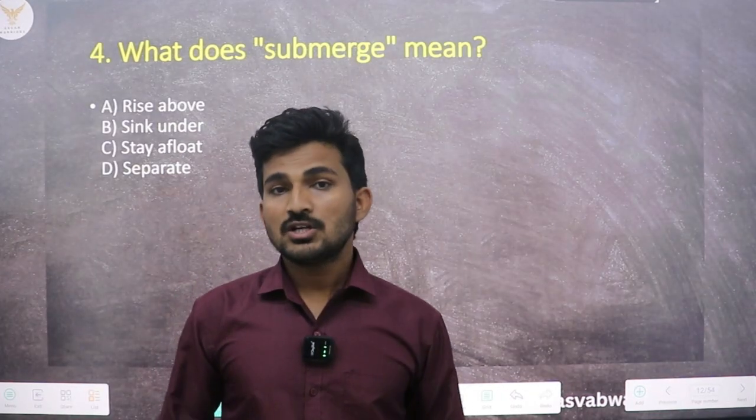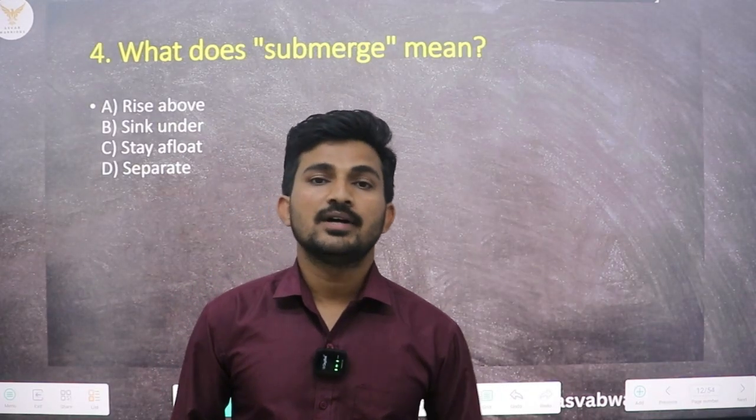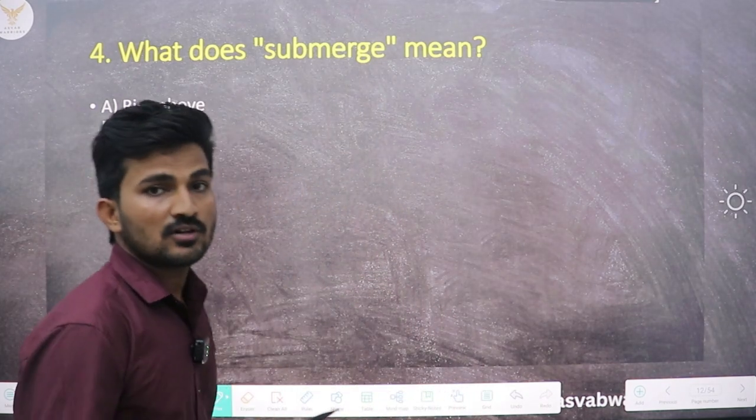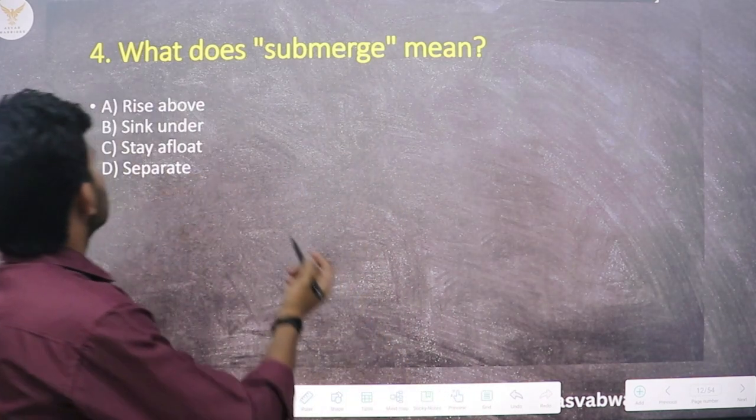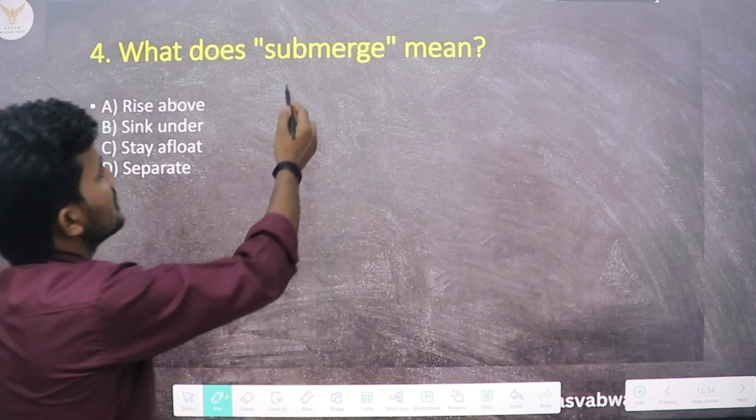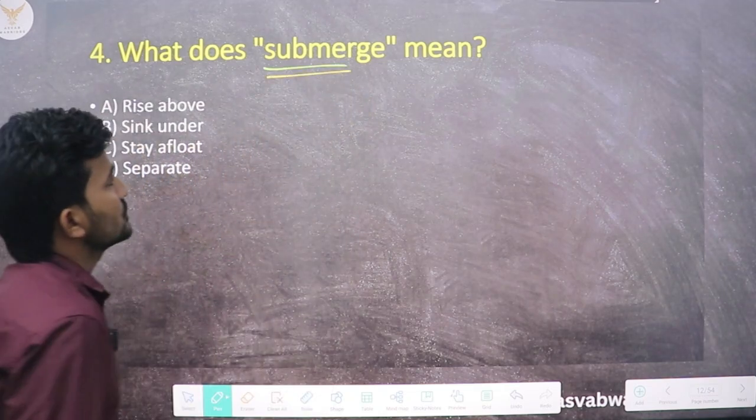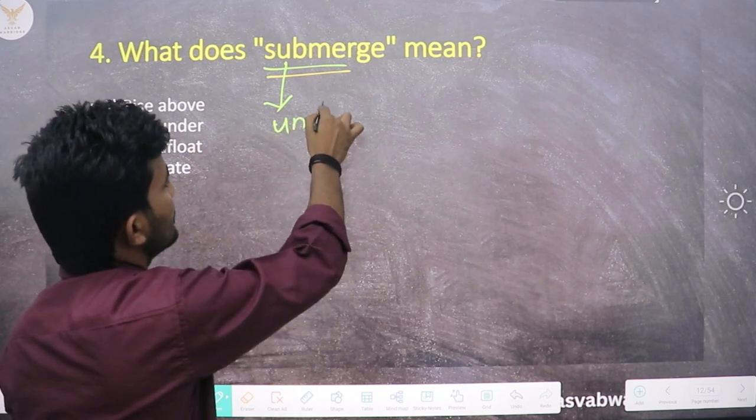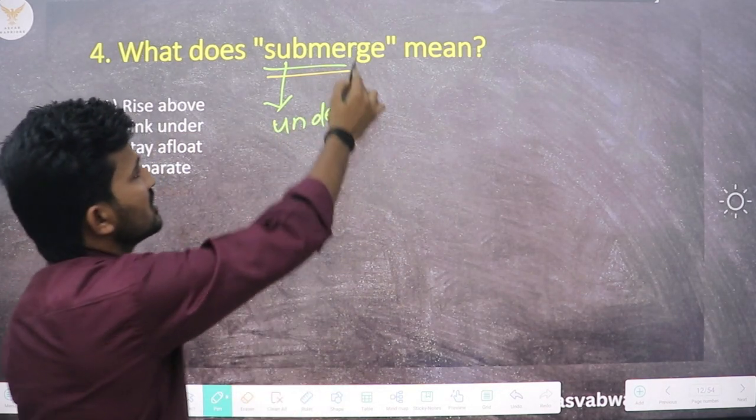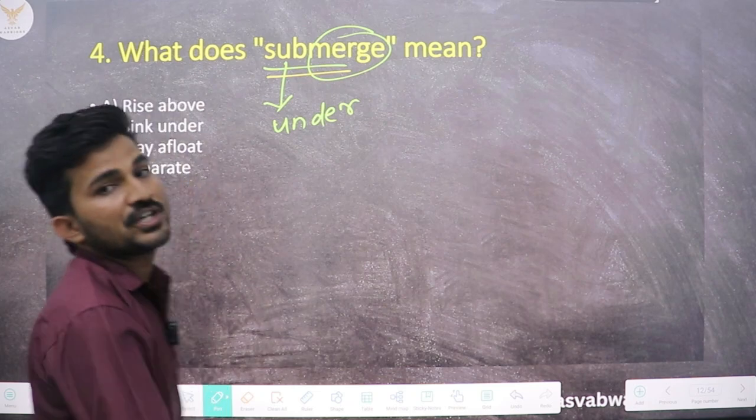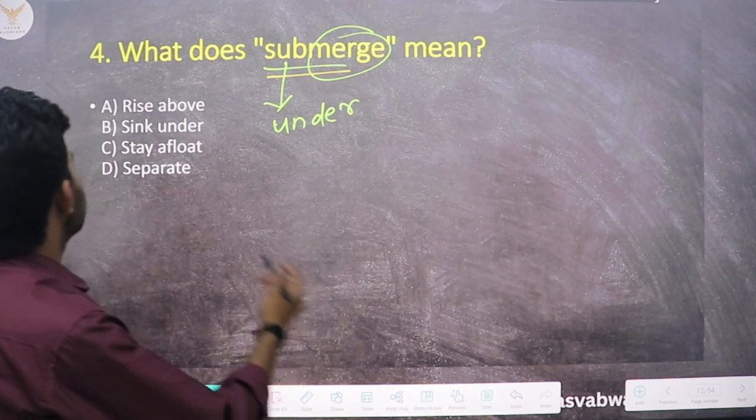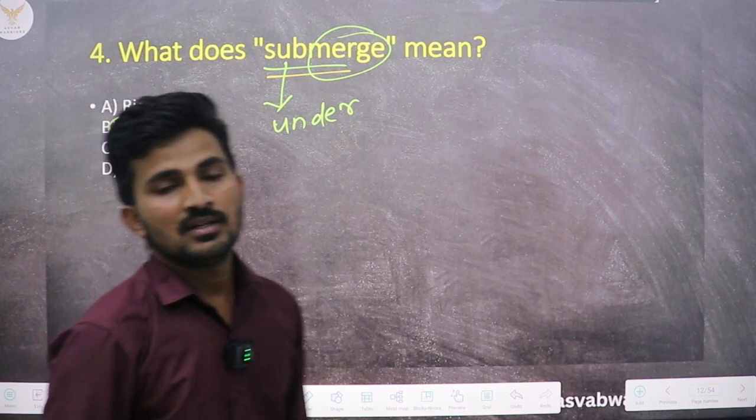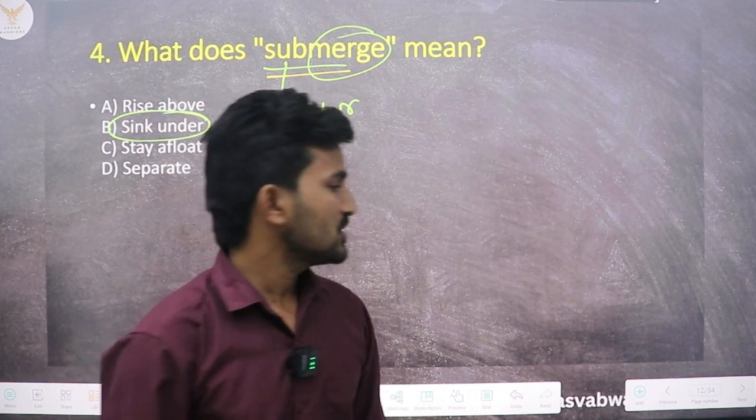Now I want you guys to pause the video and try to solve this question on your own. Then I will solve this for you. So what does the word submerge mean? It has a prefix sub, which means under, and a word merge, which means to join. So we can see that option B has a similar meaning to this word submerge. Now let us move on to the next question.